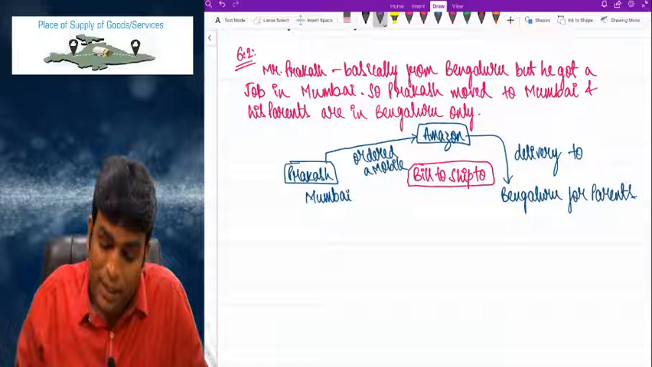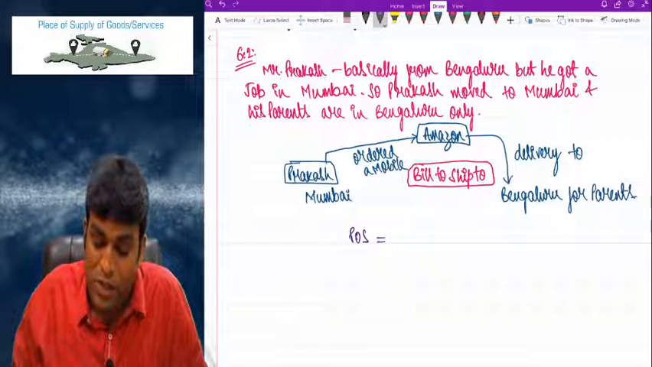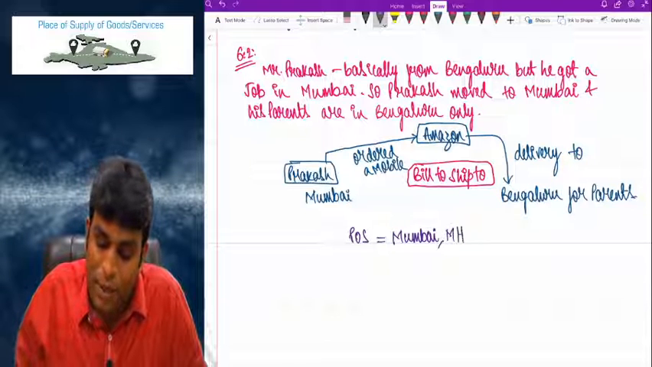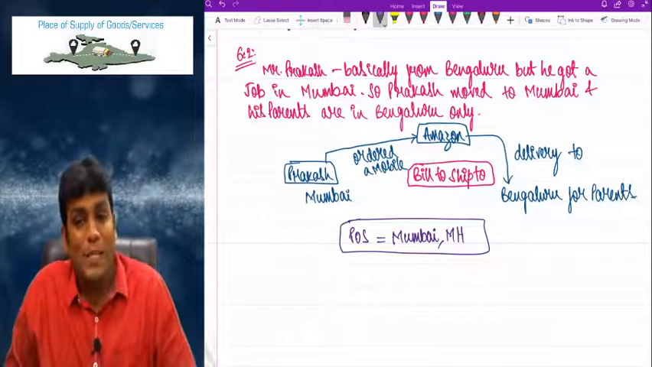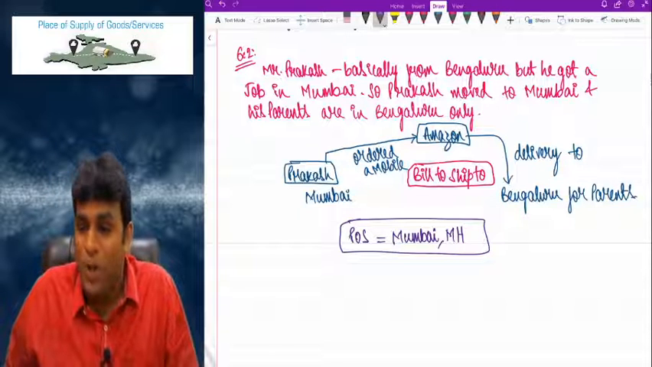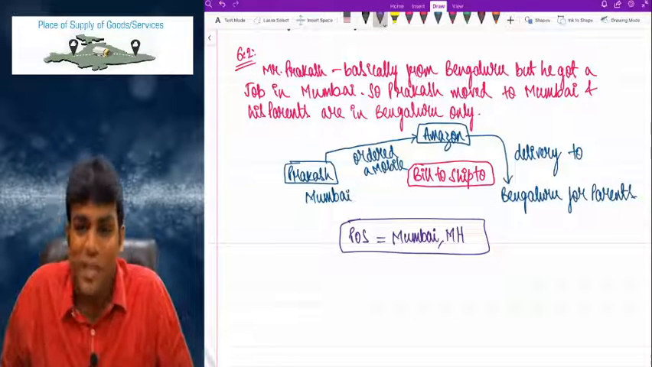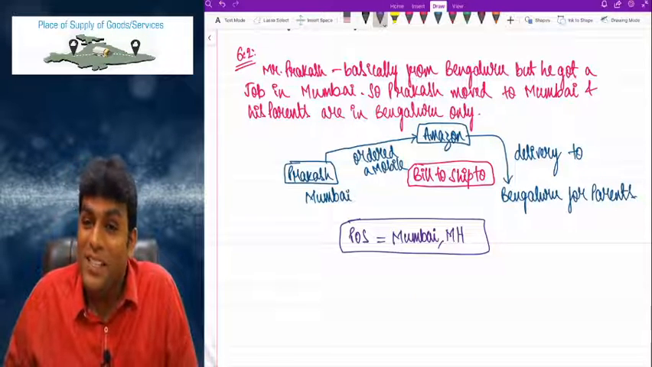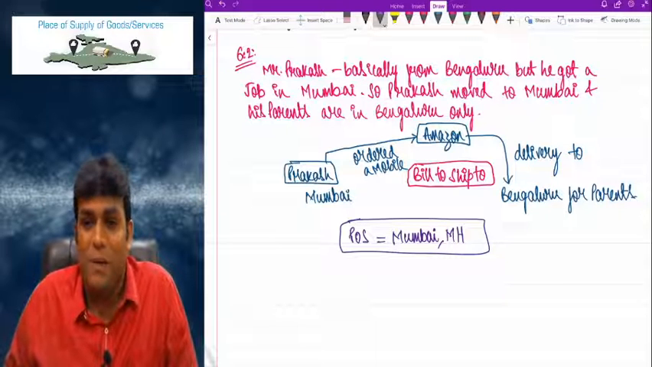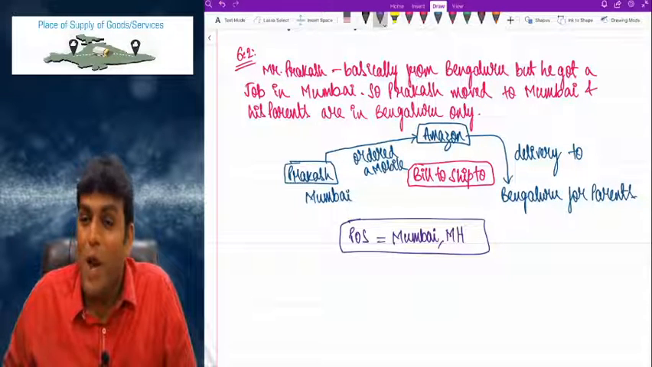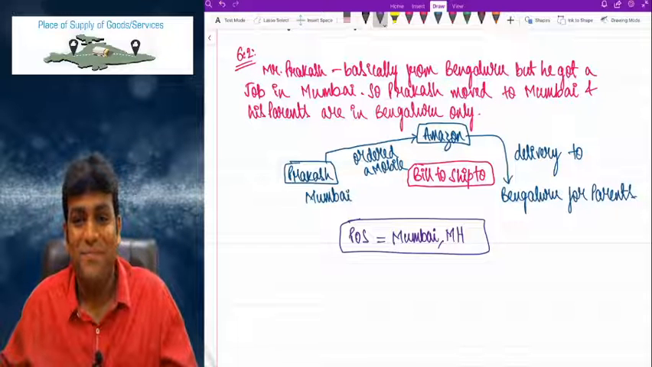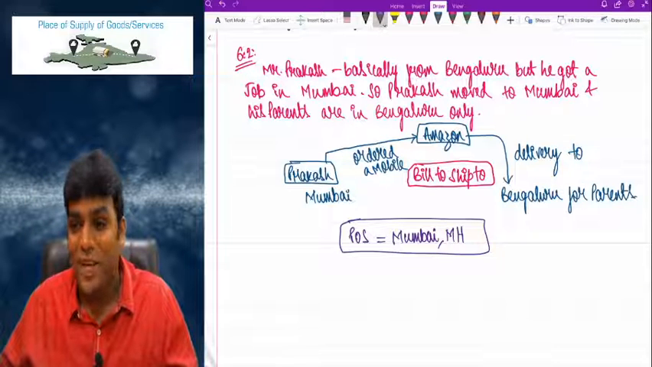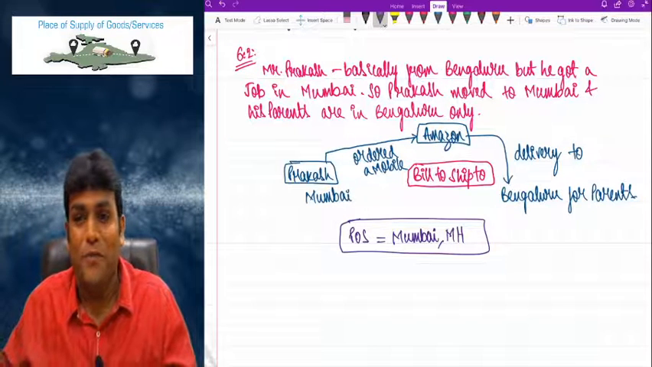Now my dear friends, in this particular example, what will become place of supply, guys? Place of supply will be Mumbai, Maharashtra, because law clearly told that as per section 10(1)(b), if the goods are supplied by supplier to the recipient on the instructions of a third person, then place of supply would be principal place of business of such third person. Such a fantastic point, my dear friends.